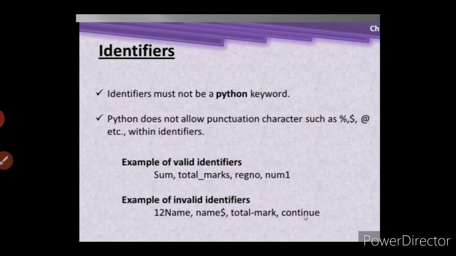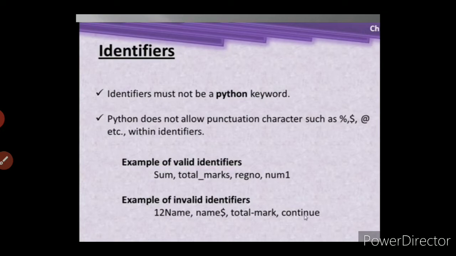Examples of valid identifiers you have seen: S, the word starting with S, total marks starting with T, register number and num. Now the examples of invalid identifiers. The first example, 12name: identifiers cannot start with numeric values.